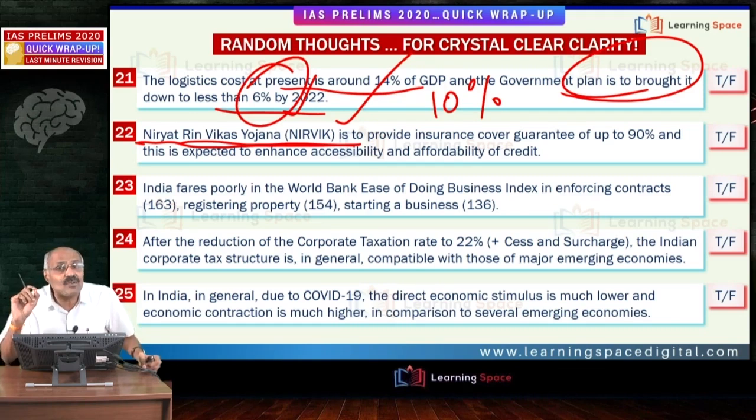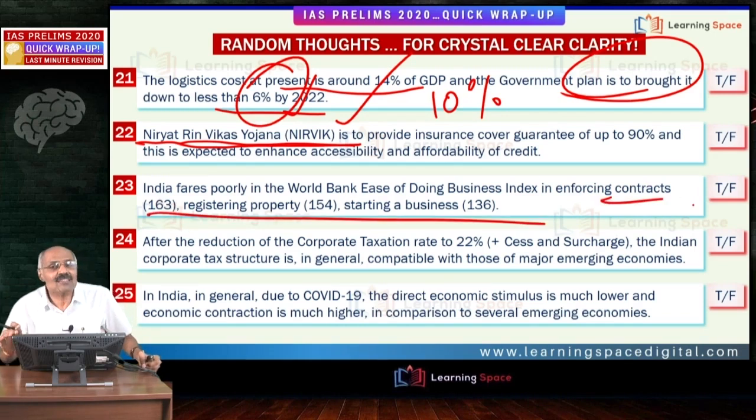And as far as the Ease of Doing Business Index is concerned, till now in India it is based on the parameters in two cities only: one is Delhi, the other is Mumbai. But we are faring very badly in these areas. Enforcing contracts, our rank is 163. Then registering property, our rank is 154.